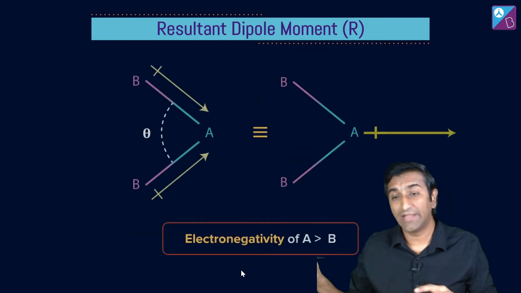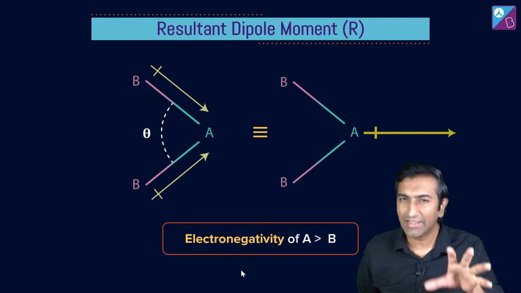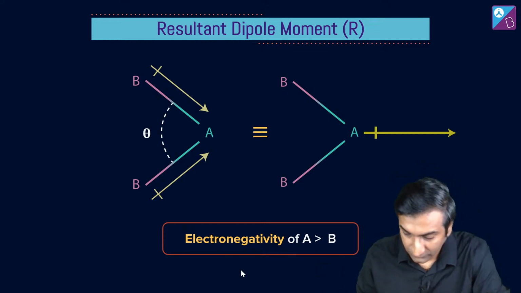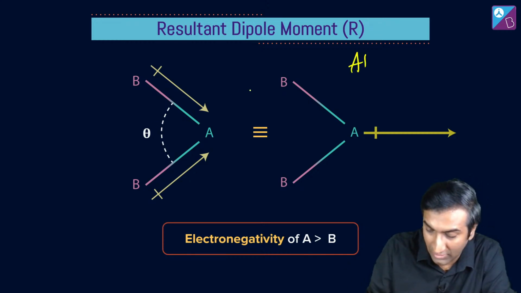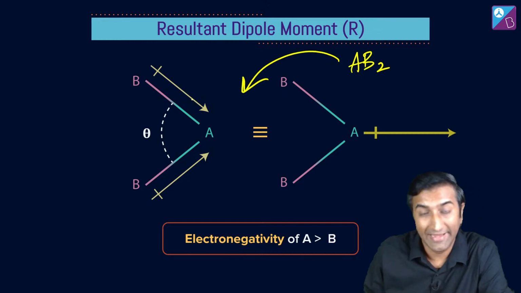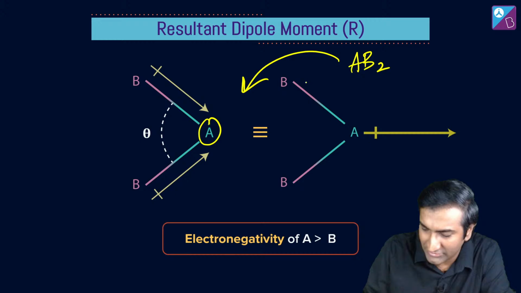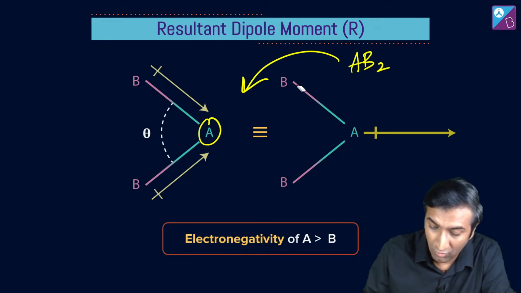चलो, now let's look at things qualitatively, मतलब कि एक अंदाजा. For example, okay, if I have say a thing called AB2, this is the molecule AB2. ठीक है. A यहाँ पे बीच में और B उसके इसके. So this could actually be water, right? This could be water. तो उसका dipole moment कैसे होगा?